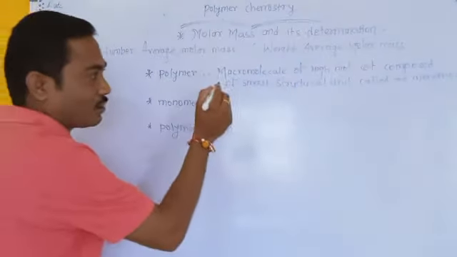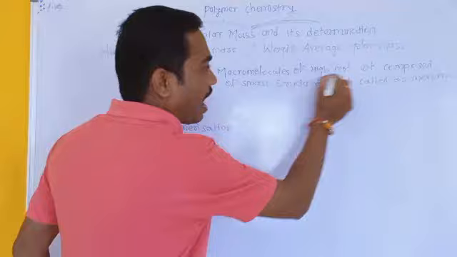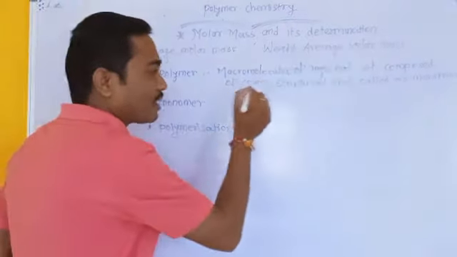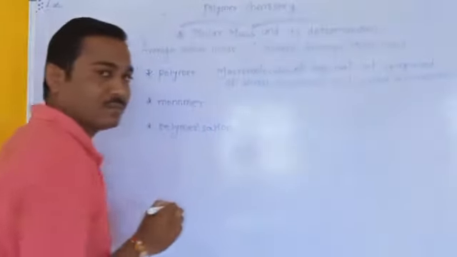Polymers are the macromolecules of high molecular weight which are composed of smaller structural units called monomers.